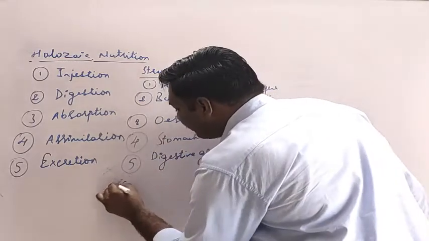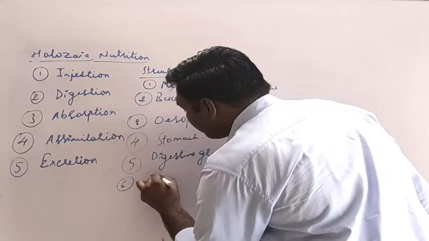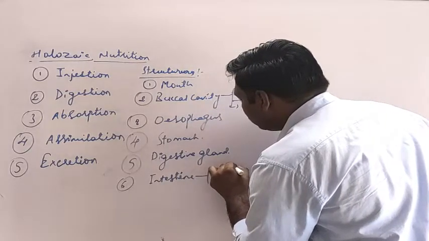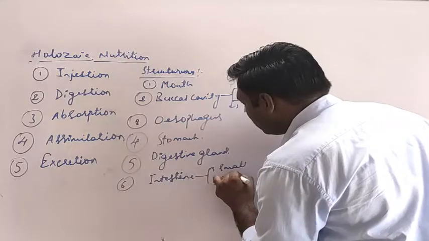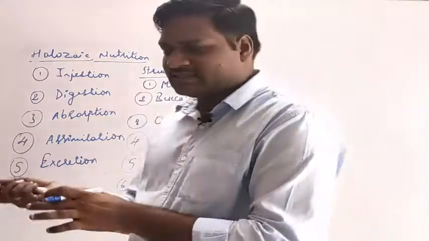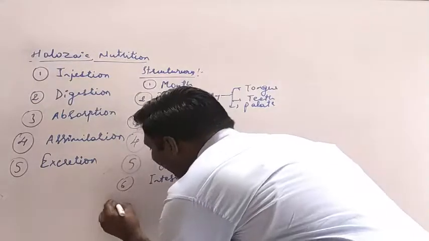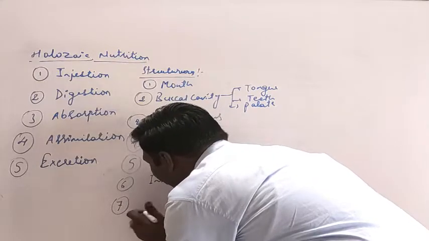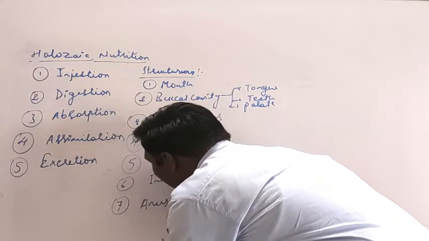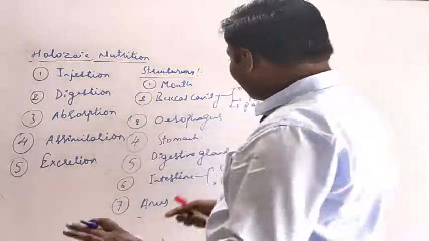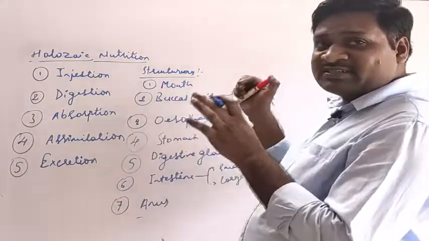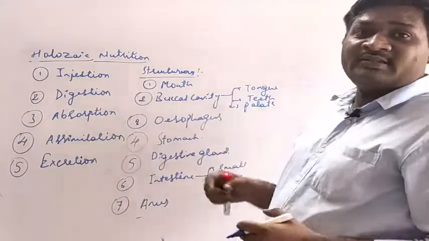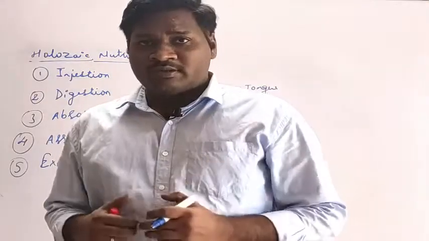Then next we have the intestine. The intestine consists of two parts, the small and the large intestine. We will discuss it. Then next to that is excretion, or the anus. Through the anus the excretion will be done. So these are the different organs or structures associated with the digestion process, and these structures form the alimentary canal of the human body.